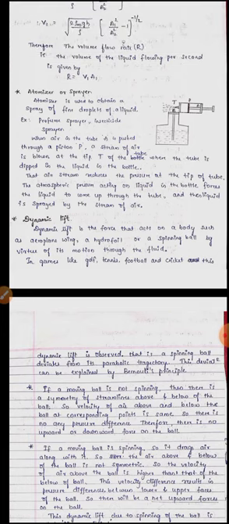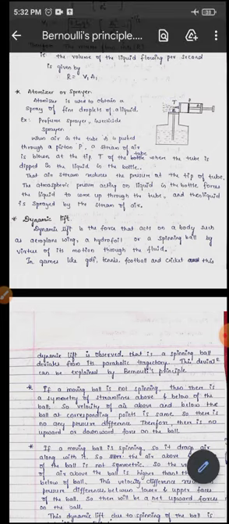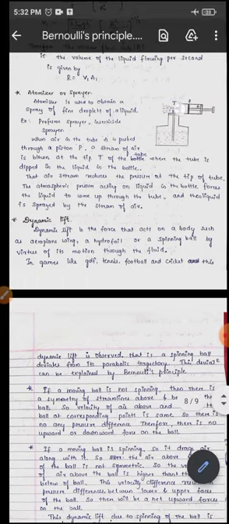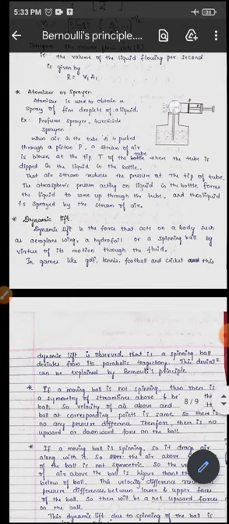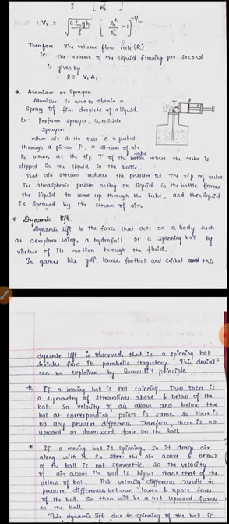So as the air comes out of this tube, a stream of air is blown at the tip of this tube.